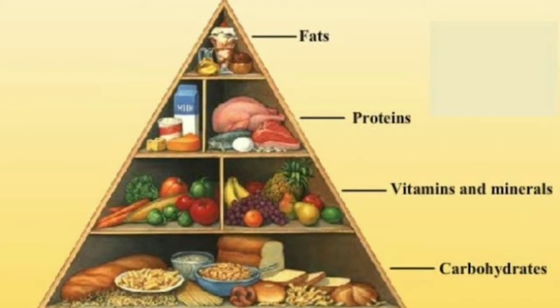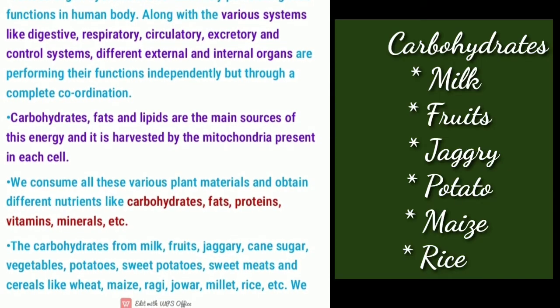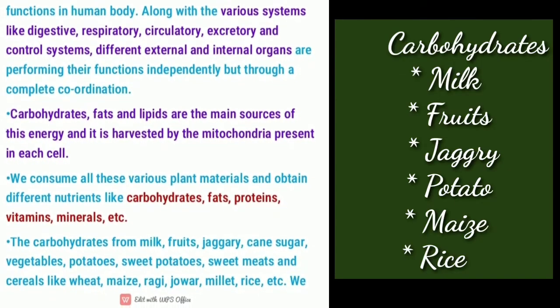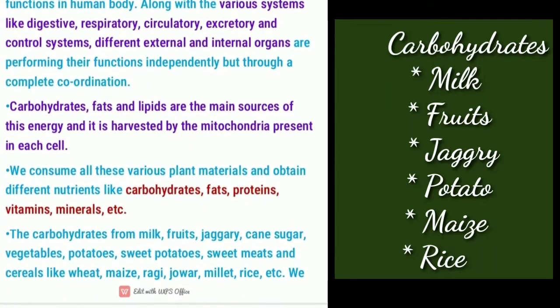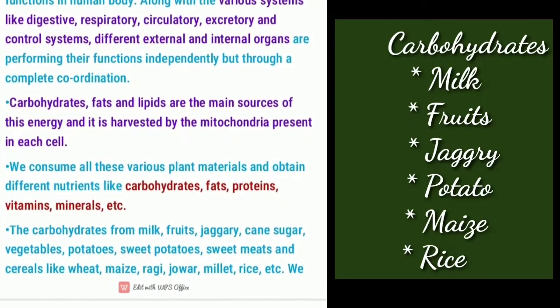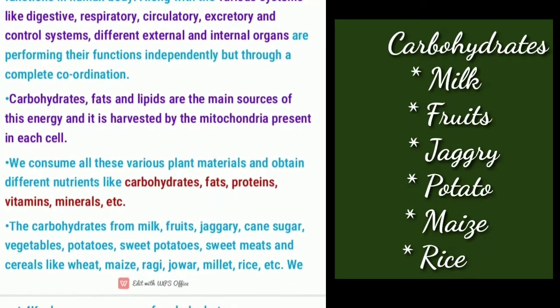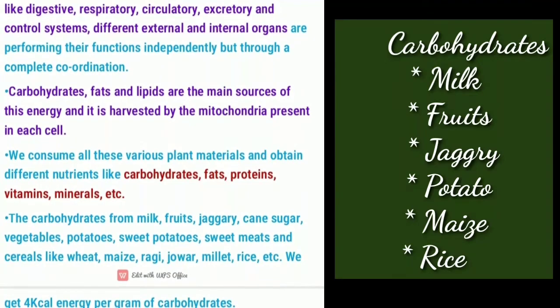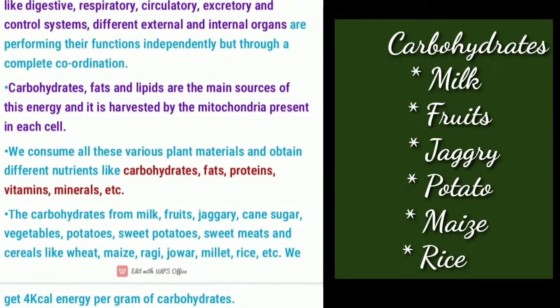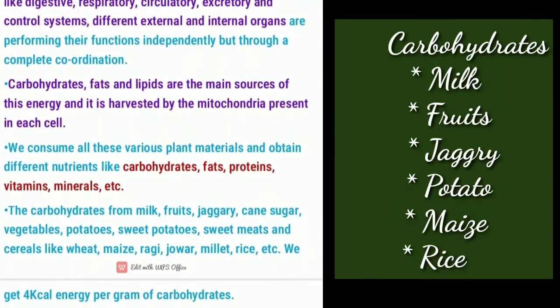For obtaining these nutrients, we consume different food materials. We get carbs from milk, fruit, jaggery, cane, and some cereals like maize, ragi, jowar, millet and rice. We get 4 calories from 1 gram of carb.